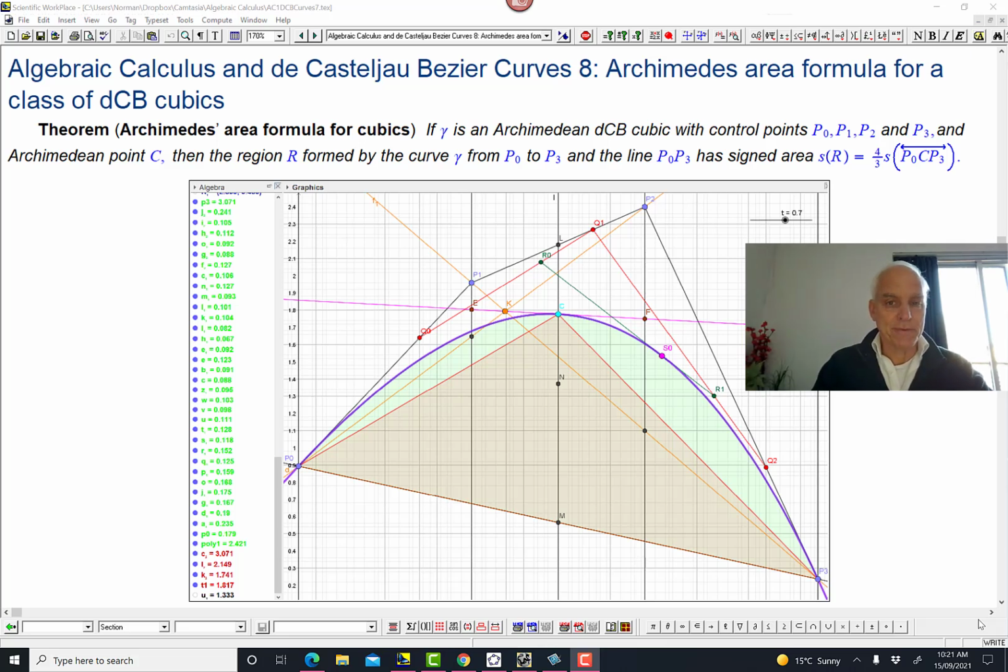Thanks for joining me on this adventure towards understanding algebraic calculus via de Castelnau-Bézier curves. Today, a really big step up as we move from the quadratic situation, which we've been studying quite a lot, to the much more complicated, really, version of cubic curves.